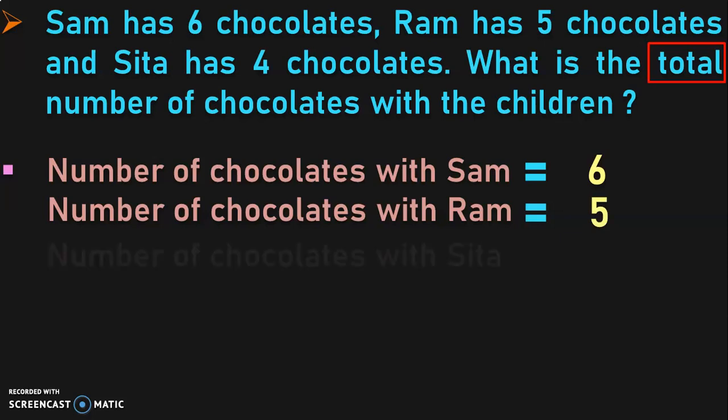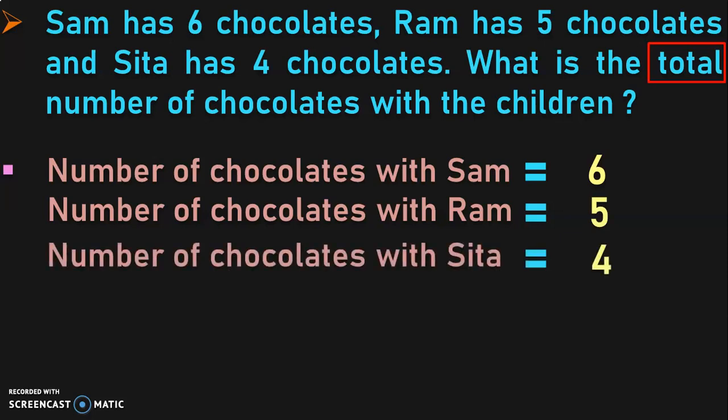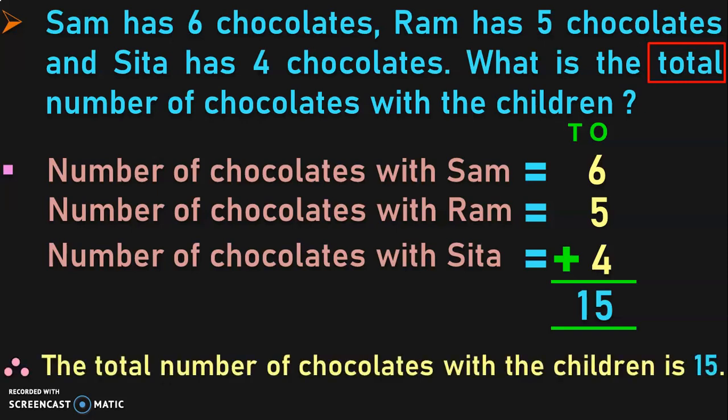Number of chocolates with Sita is equal to 4. Now we have to perform the addition operation and we just have the ones place over here. So begin the addition from the ones place. 6 plus 5 is 11 and 11 plus 4 is 15. So now you have 5 in the ones place and the 1 will move to the new place value, which is the tens place. So the answer is 15. The answer statement will be, therefore the total number of chocolates with the children is 15.